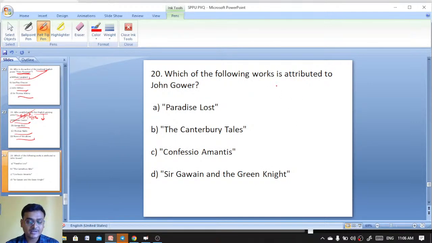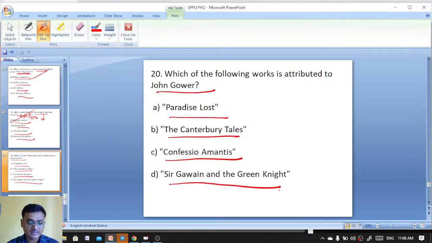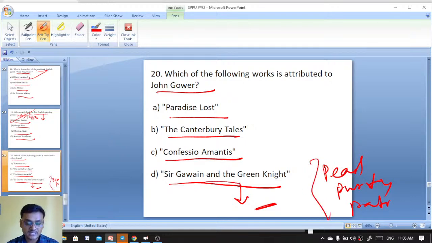Which of the following works is attributed to John Gower? Paradise Lost, Canterbury Tales, Confessio Amantis, Sir Gawain and the Green Knight. This is actually a medieval alliterative work: Sir Gawain, Pearl, Purity and Patience. So these three poems and Sir Gawain and the Green Knight are medieval alliterative poems. The Canterbury Tales, Paradise Lost, John Gower. John Gower has written Confessio Amantis.